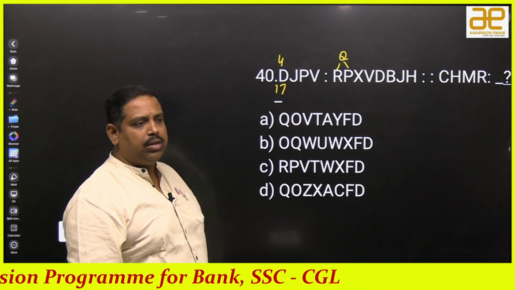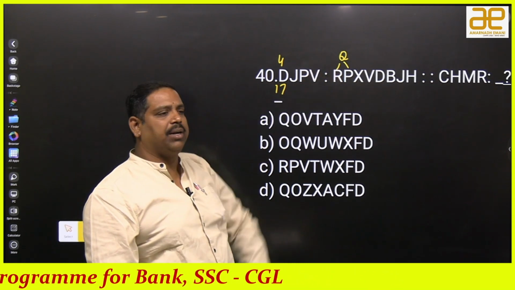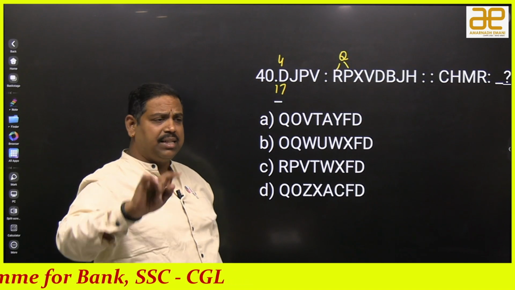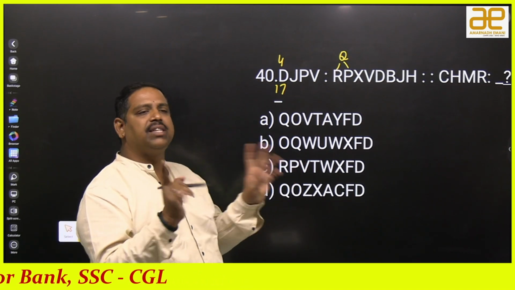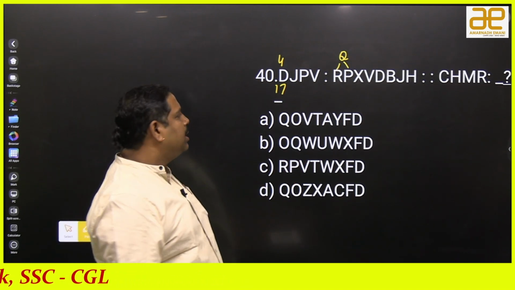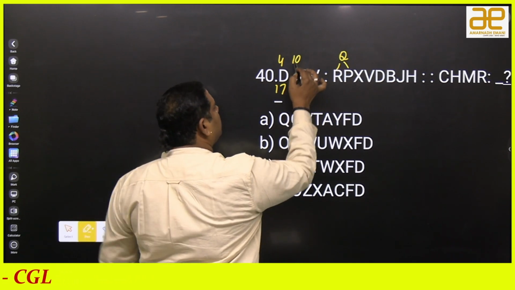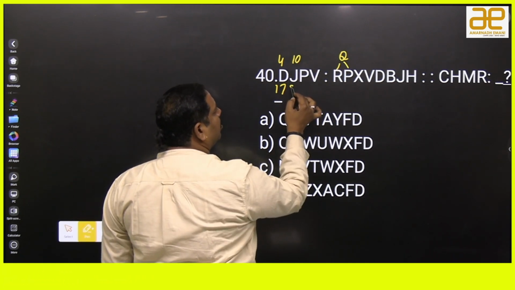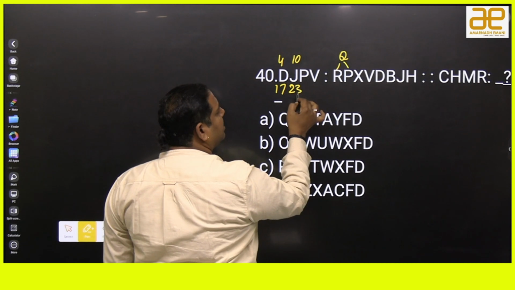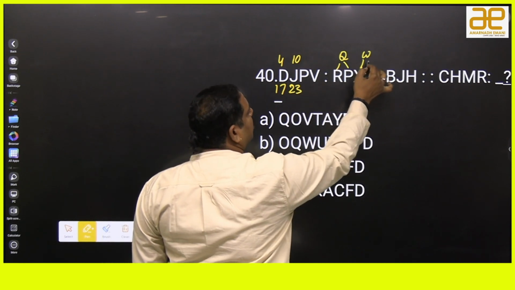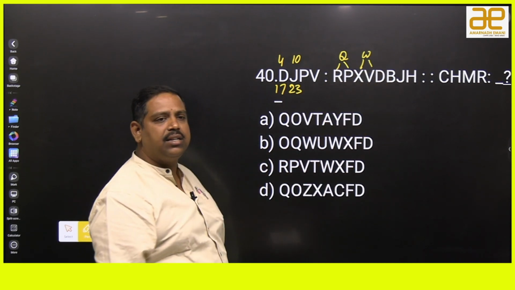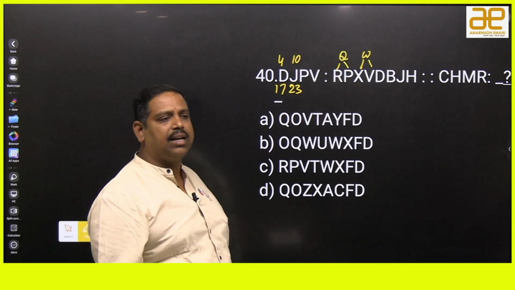Am I right or wrong? So Q's next alphabet and previous alphabet. Means a similar pair, next alphabet, previous alphabet. Okay. So J means 10, plus 13 means 23. 23 means W. Next alphabet, previous alphabet. The condition is satisfied. So I am feeling that is the correct one.